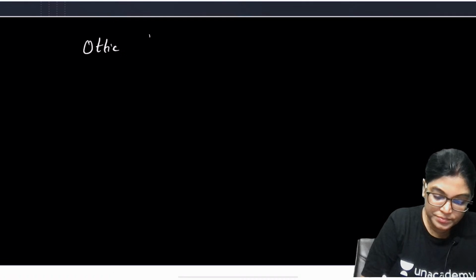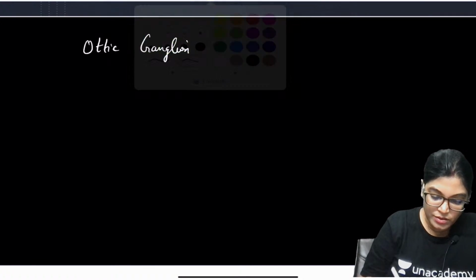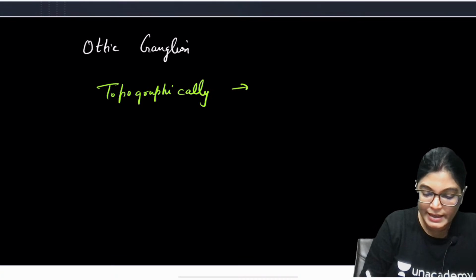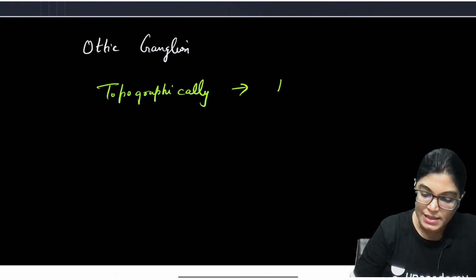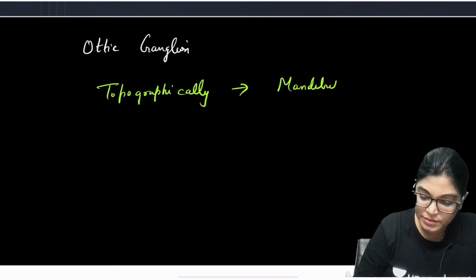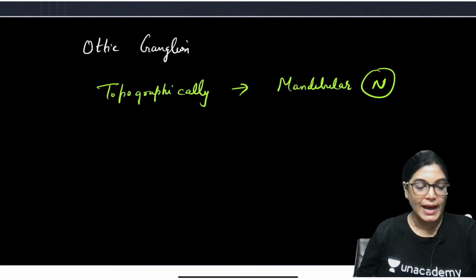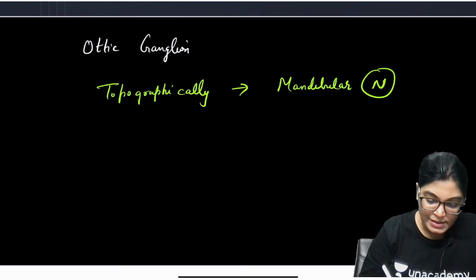So if we talk about the otic ganglion, write down: topographically it is related to which nerve? The answer is the mandibular nerve, a division of the trigeminal nerve. The next is functional.